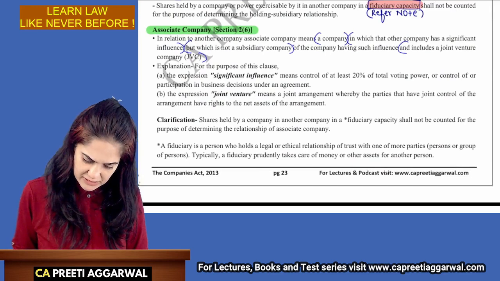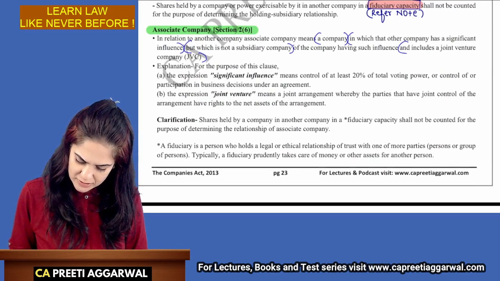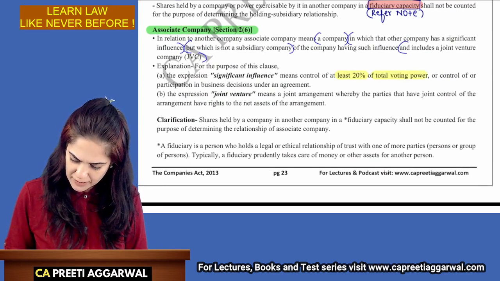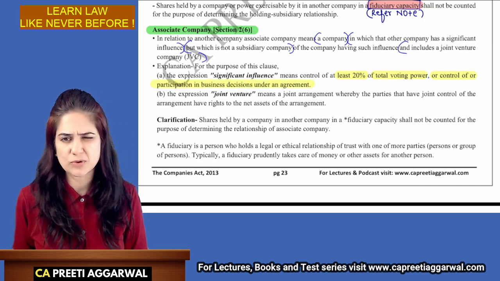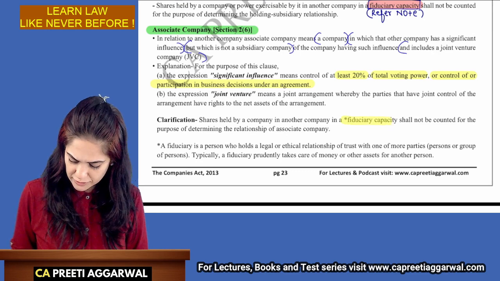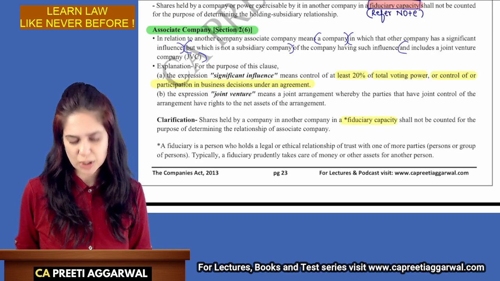Significant influence means I control at least 20% of the total voting power, or control of or participation in business decisions. Joint venture, no need to learn it. Here also, shares held in fiduciary capacity shall not be considered.